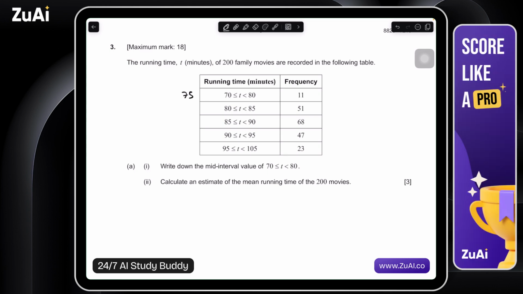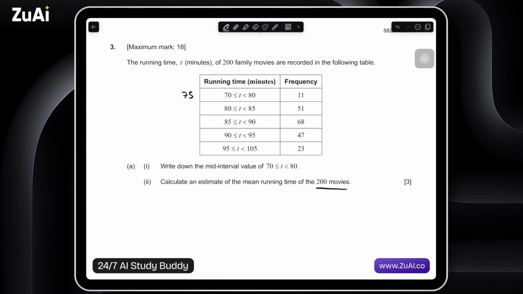Calculate an estimate of the mean running time of the 200 movies. So let's see what we can do there. For this question, remember the IB often will present one question that will then scaffold or give you a cue of what's coming next. So the first question, we had to find the mid-interval value, and we'll actually make use of that. That should be a cue in terms of how to approach the rest of this question. So we have 200 movies, and we want to find the mean running time, or the average running time or length of these movies. And we don't know the length of the individual movies because they're already grouped together.